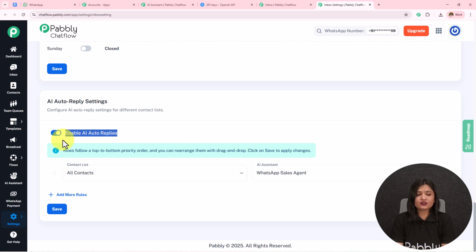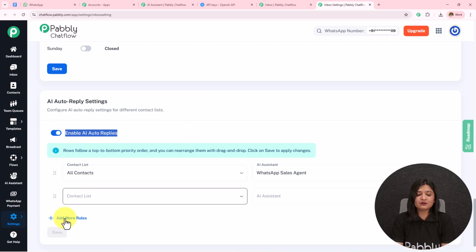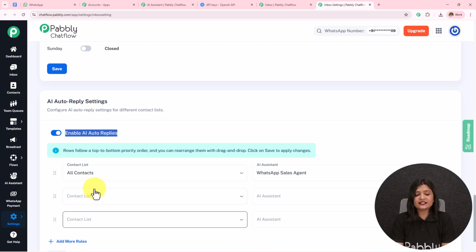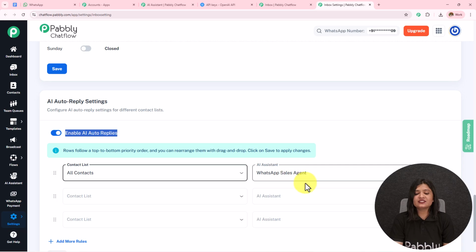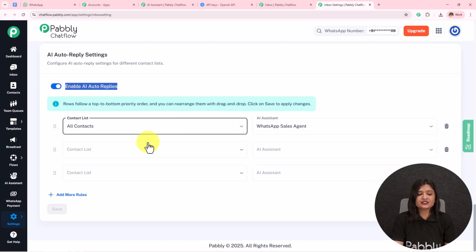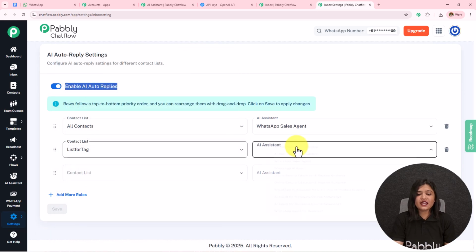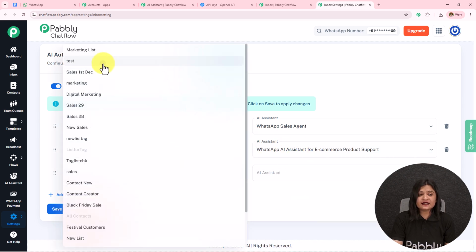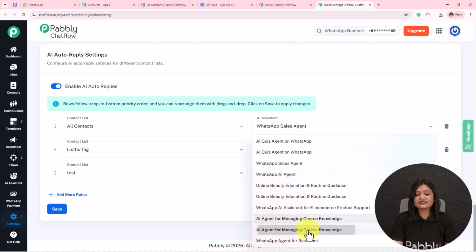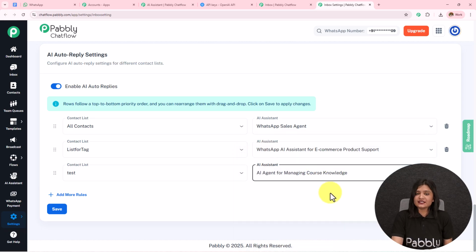I have to make sure that it is enabled. I have to enable or toggle this on, and then I can add more rules, select the list or select all the contacts. Over here, I have selected all the contacts and then assigned this particular AI assistant to all the contacts, or I can select a particular list and assign another AI assistant to that list, and then again select another list and assign another AI assistant to that list. After doing all this, you simply have to save this, and whatever AI assistant you have assigned to that group or to all the contacts will be assigned and activated.